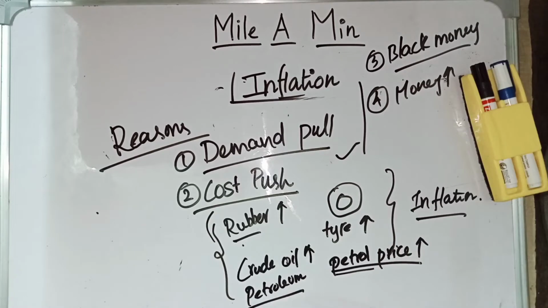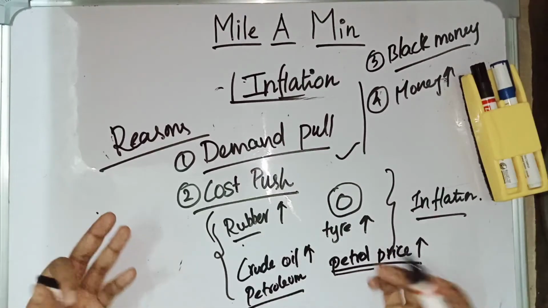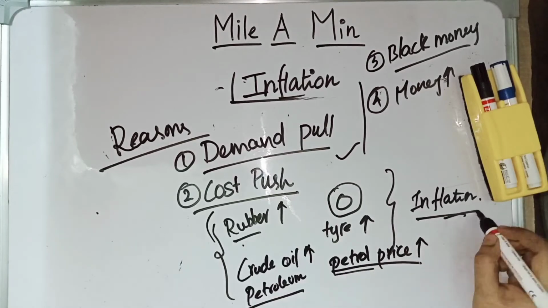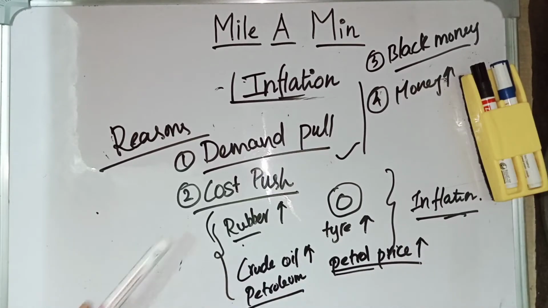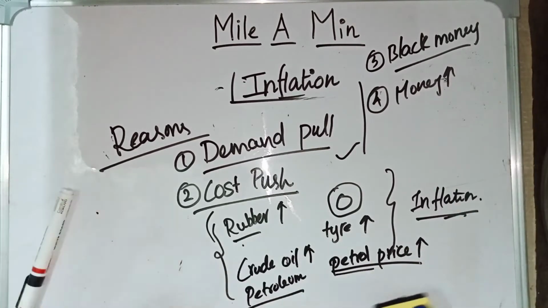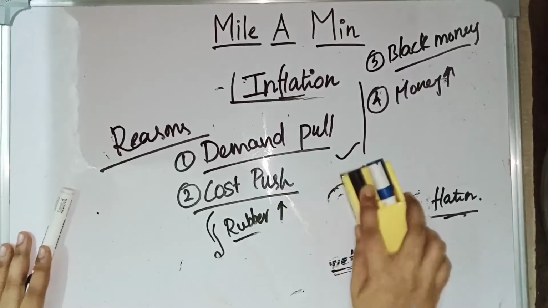So if there is an increase in the price of crude oil, it will affect the price of all the commodities, which can lead to inflation. This is cost push inflation. Then these are the reasons for inflation. One is demand pull, then cost push.